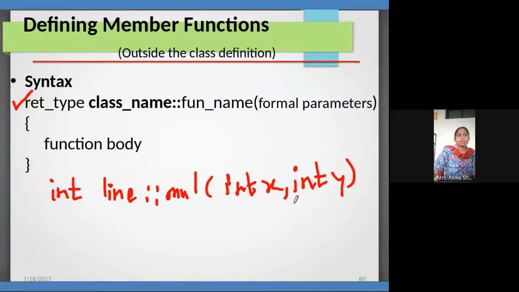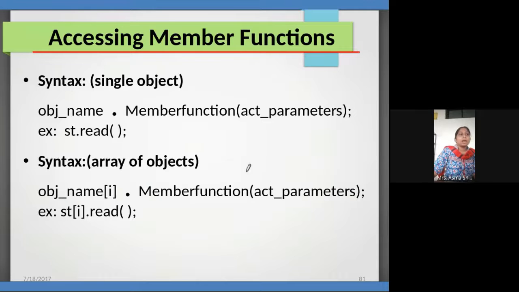Okay, so this we can say is defining the member function. Int is the return type, then my class name, scope resolution operator, function name, and the parameters. Now how to access that member function? I have to access the member function using object name dot function name. Same if I want to access using an array of objects, I write the object name of that array with a particular index, 0, 1, 2, like this, and call these methods.